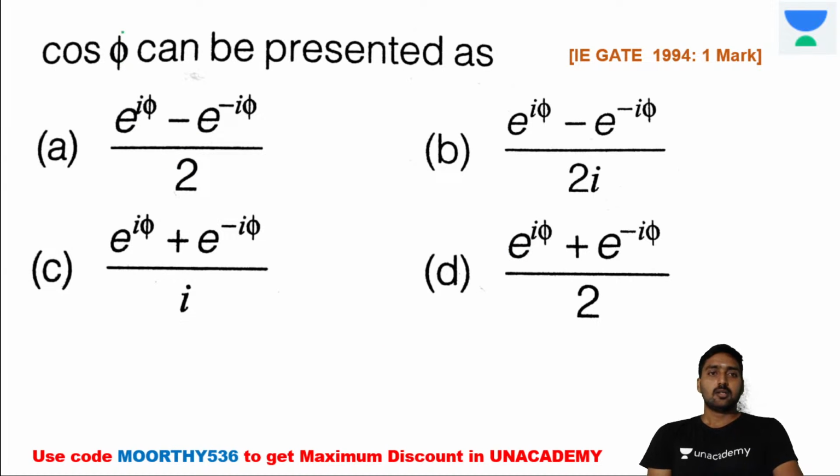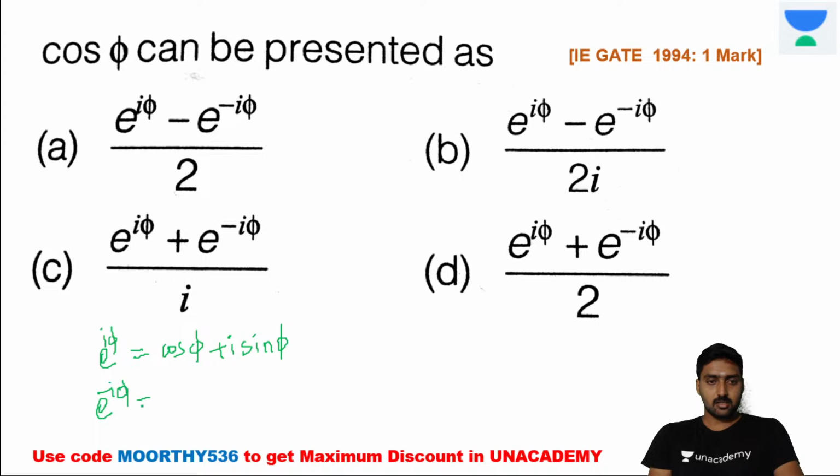Next one. Now cos pi can be represented as, so how are we representing cos pi? We need to check from the exponential terms. e power i pi is equal to cos pi plus i sin pi. Next, e power minus i pi is equal to cos pi minus i sin pi. If you want the cos pi value, we need to add the two equations, and if we subtract, the cos pi value will be eliminated.